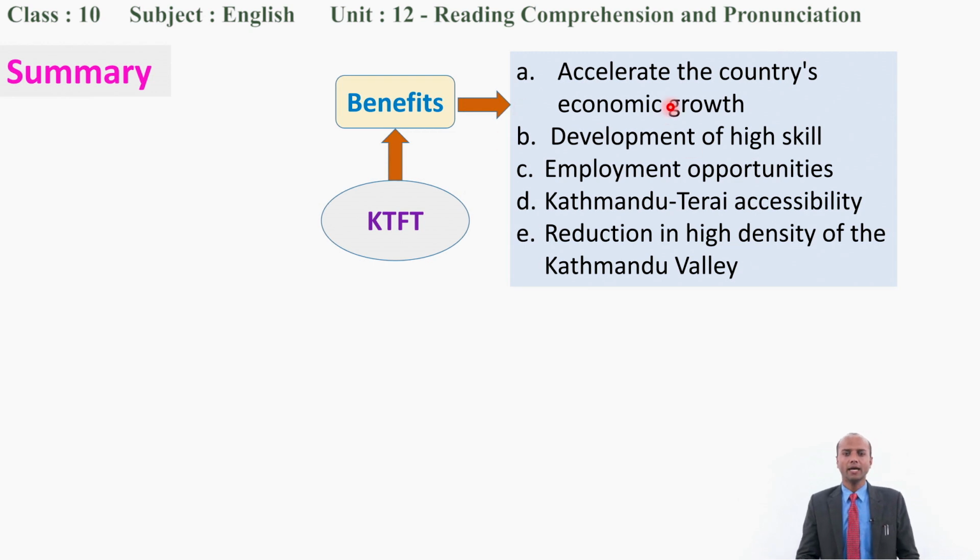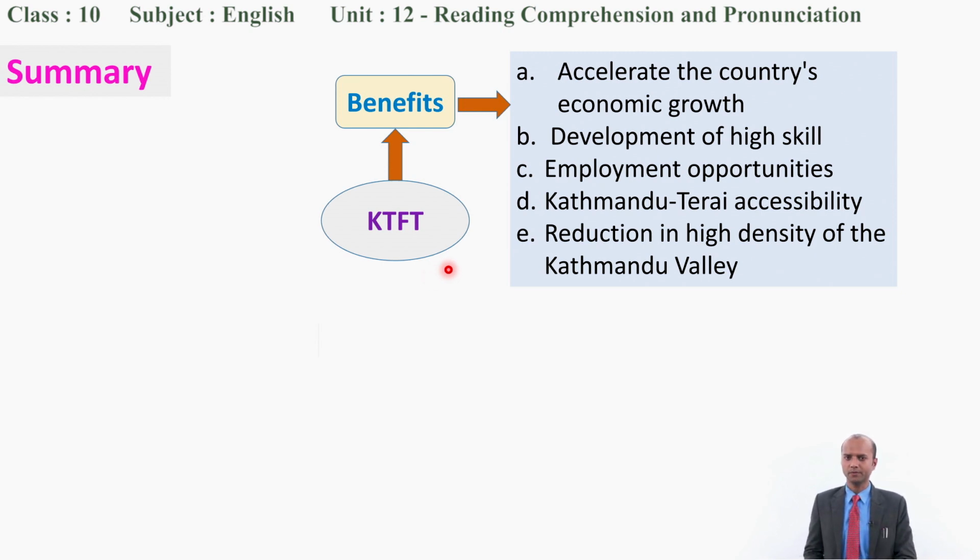First one, accelerate the country's economic growth. I'll come to these points later on as well. Development of high skill, employment opportunities, Kathmandu Tarai accessibility, and the last one is reduction in high density of the Kathmandu Valley. So there are drawbacks as well.